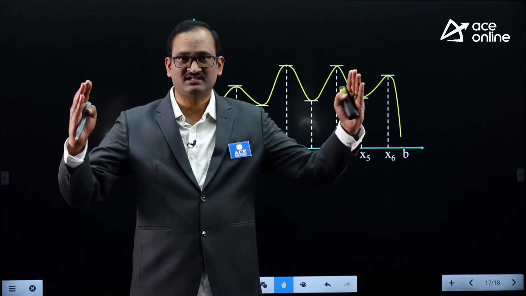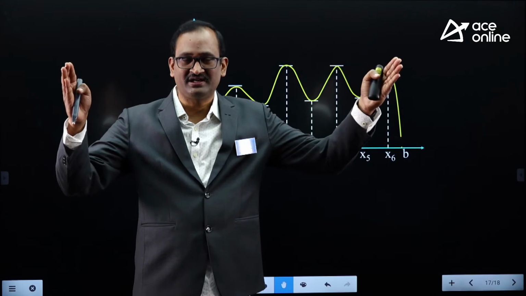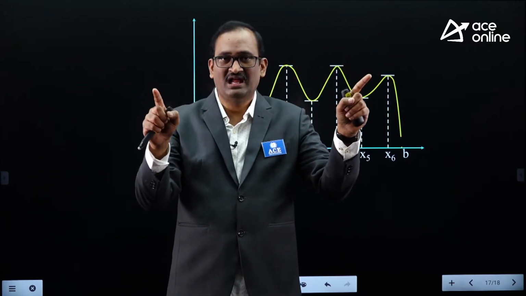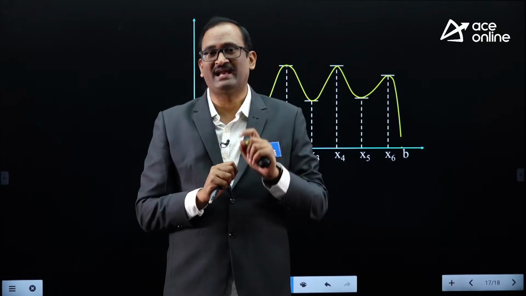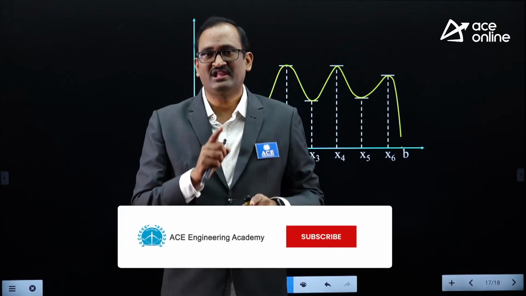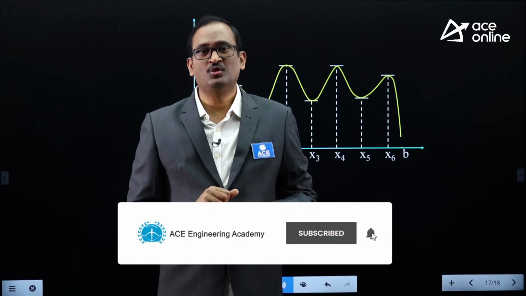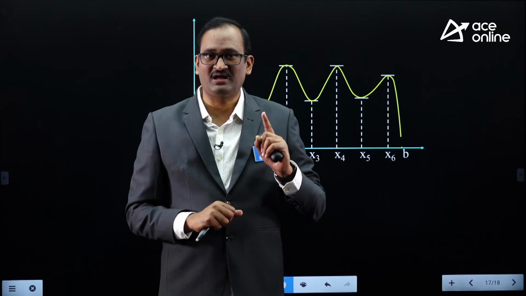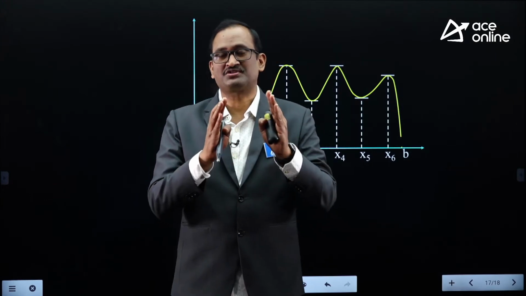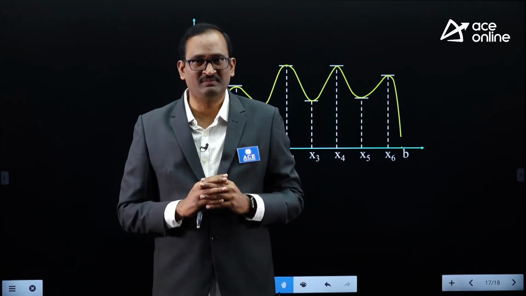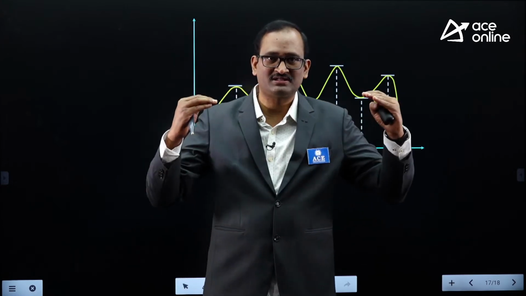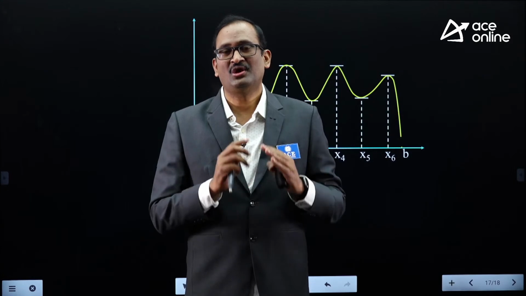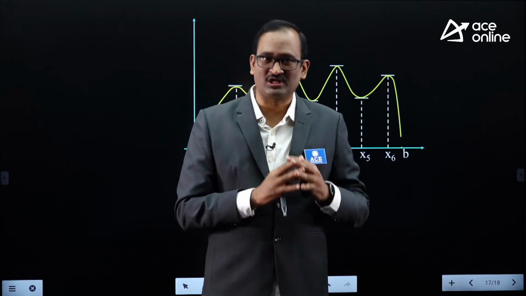Suppose f of x is defined in a certain interval and you are asked to find maxima and minima, then you need to find global maxima and global minima, also called absolute maxima and minima. Suppose you are asked to find maxima and minima, but the interval is not given in the statement of the problem, then you have to find local maxima and local minima.